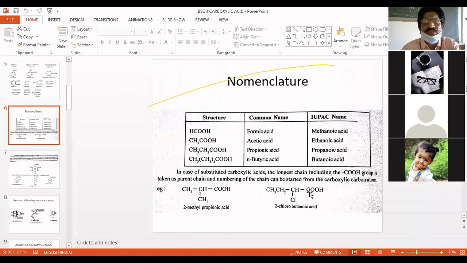Now this is a general set of some examples for the nomenclature. Similarly, we have to name what are called the aromatic acids too. In the aromatic acids, the simple naming is that the -ene of the parent compound is replaced by -oic acid.